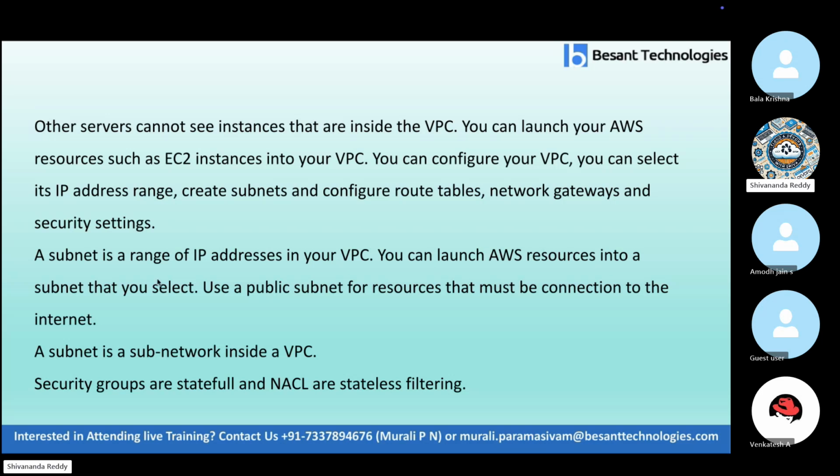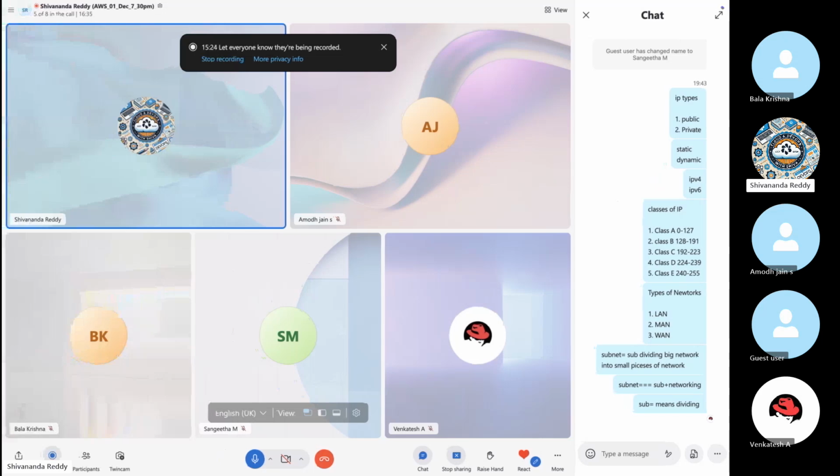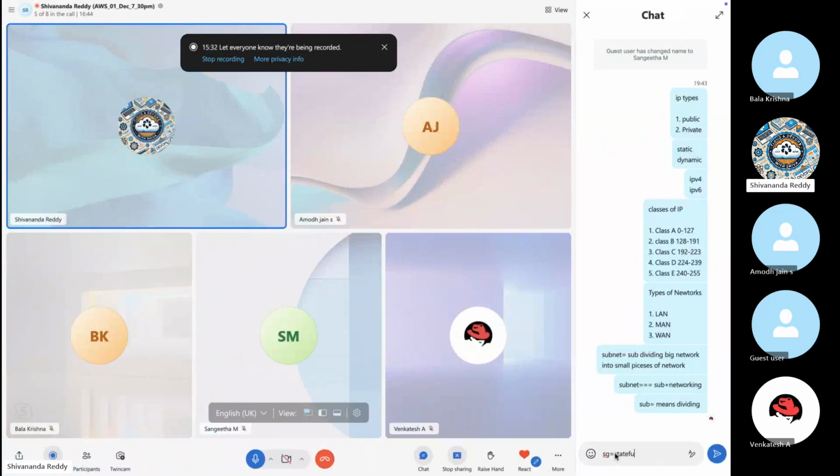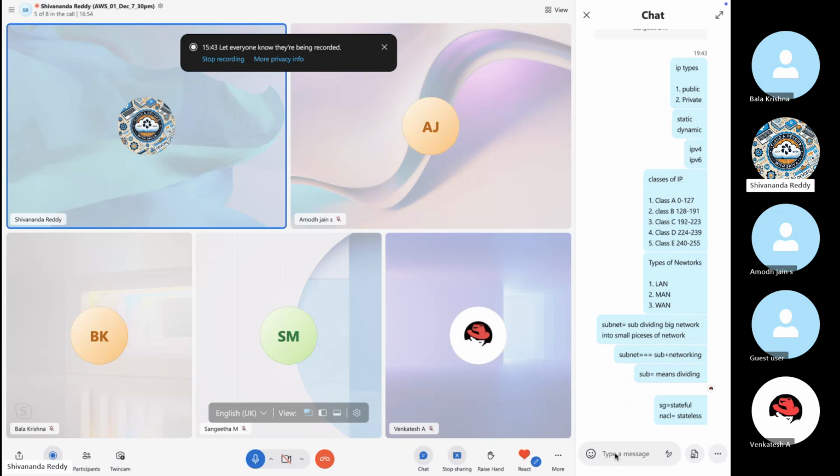You can launch AWS resources into your subnet that you select. Use a public subnet for resources that must be connected to the internet. A subnet is a subnetwork inside the VPC. Security groups are stateful, network ACLs are stateless. This is an important word. Security group is SG, it's stateful. NACL is stateless. Remember these two words: security group is stateful, network ACL is stateless. We'll discuss what is stateful, what is stateless, and why we call it this.